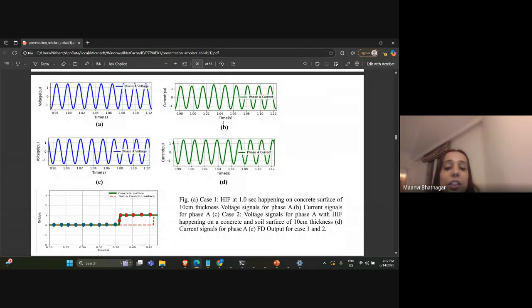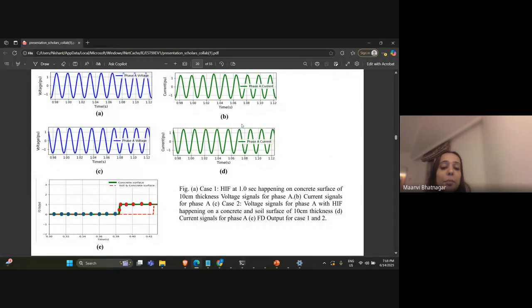So it can be seen from figure B that at the time of inception of the fault, the current signals did not vary much from their original value. Then again, case number 2 has been considered, in which high impedance faults occurring on concrete and soil surfaces are taken. And here again, the same current signals have not deviated much.